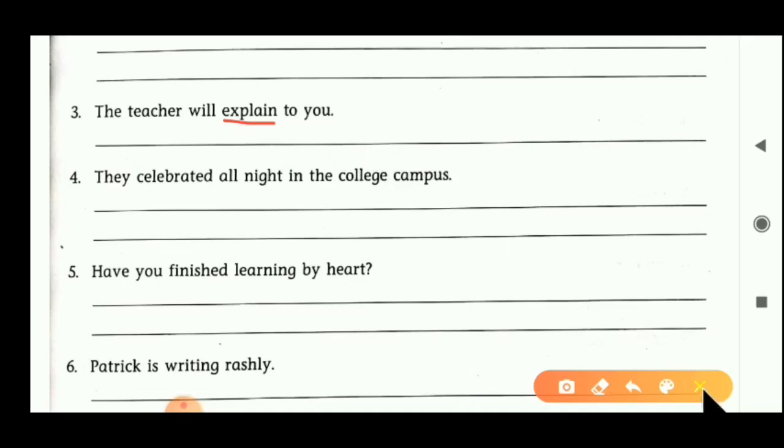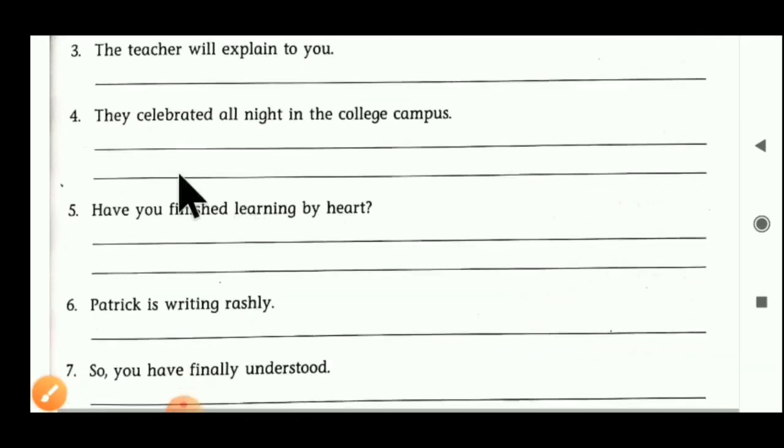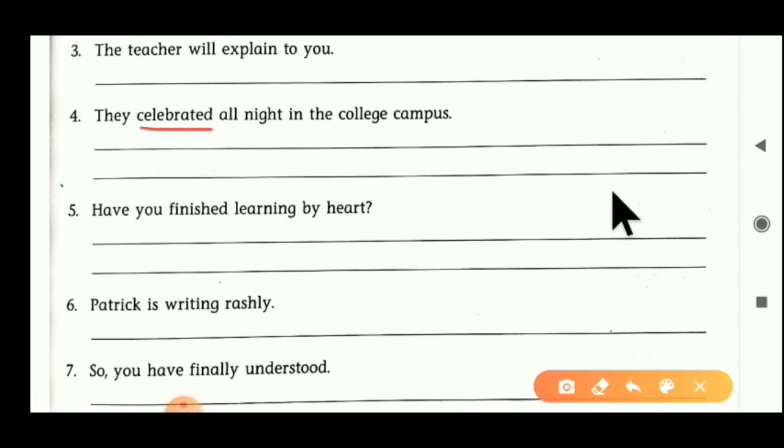Okay. Now the next thing, the fourth one. They celebrated all night in the college campus. Here celebrated is used as an intransitive verb. Ask the question with what: what did they celebrate? No answer is given here, so celebrated is used as an intransitive verb.